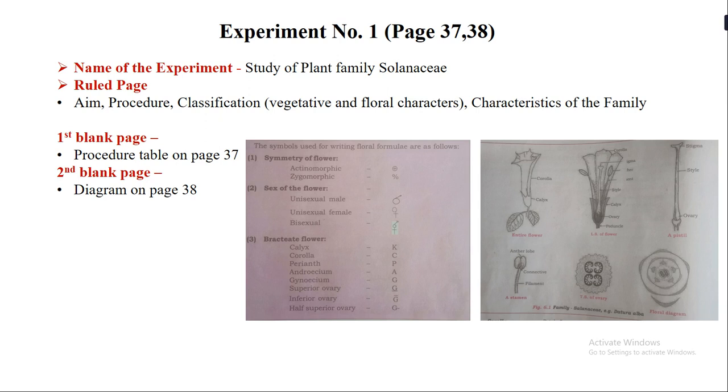See, if you start writing from page number 1, you will not get any blank page beside it, correct? But when you start writing from page number 2, you get a blank page attached to it. So we always need a ruled and a blank page, one beside the other. Okay, so please start writing from page number 2.